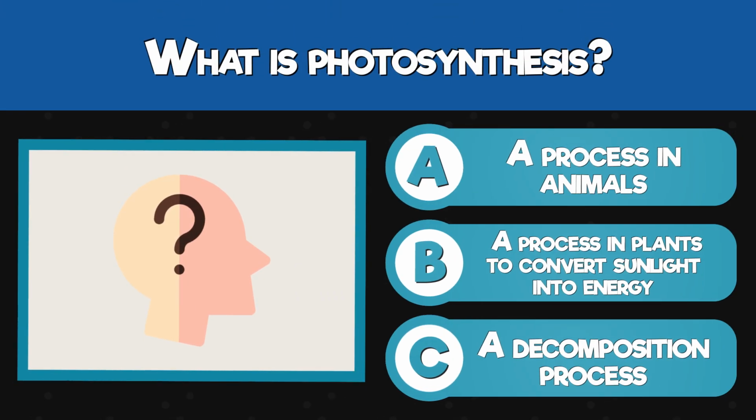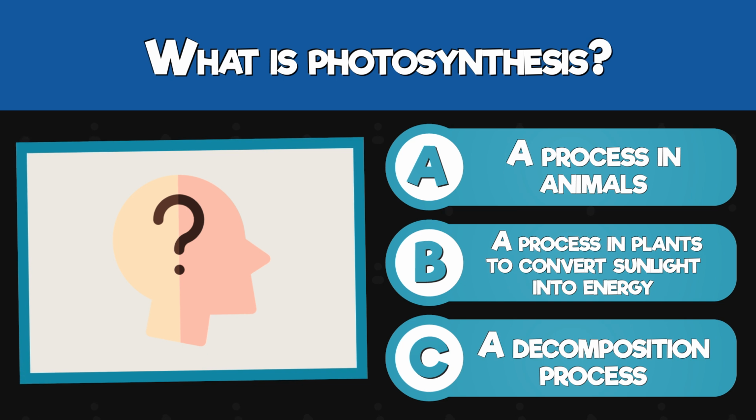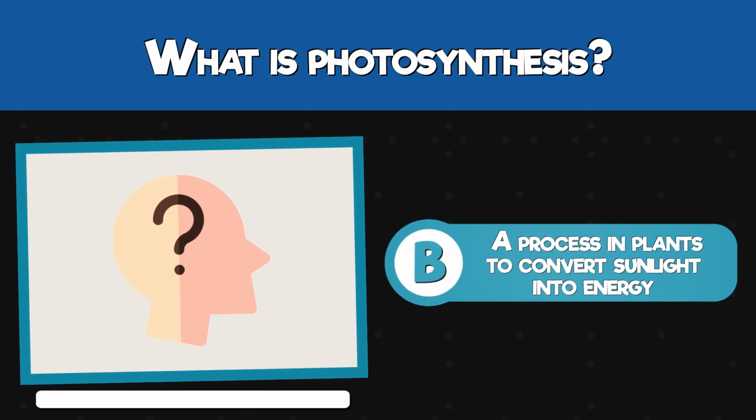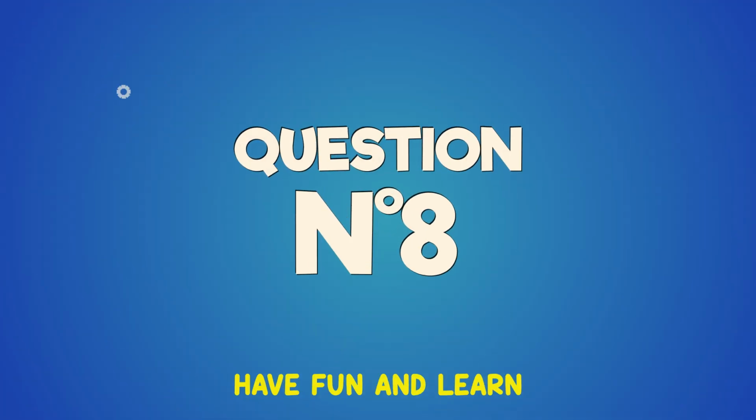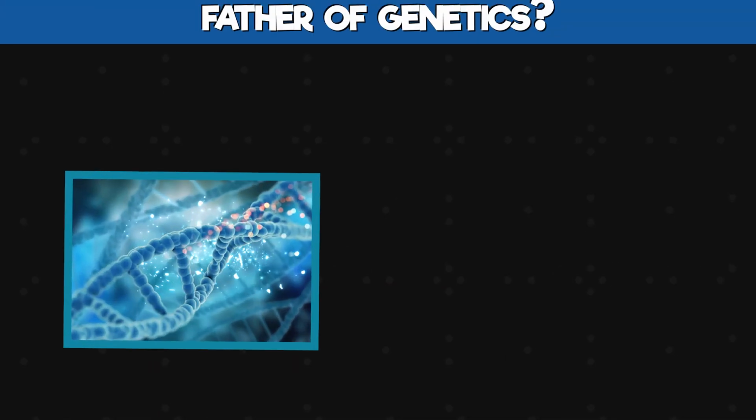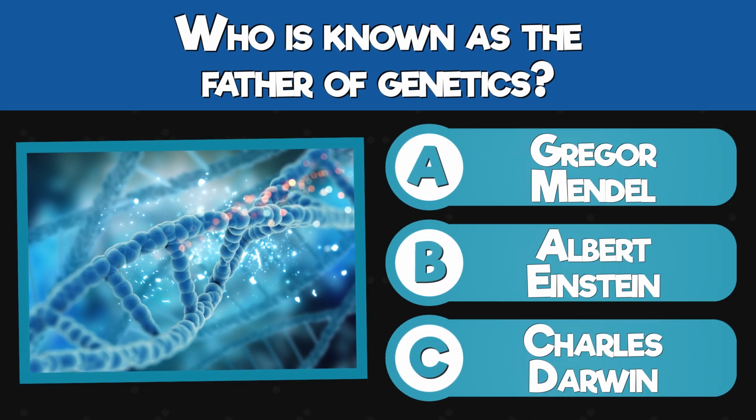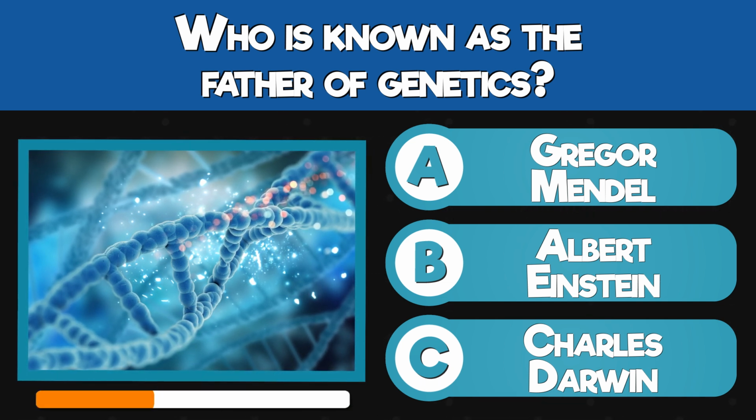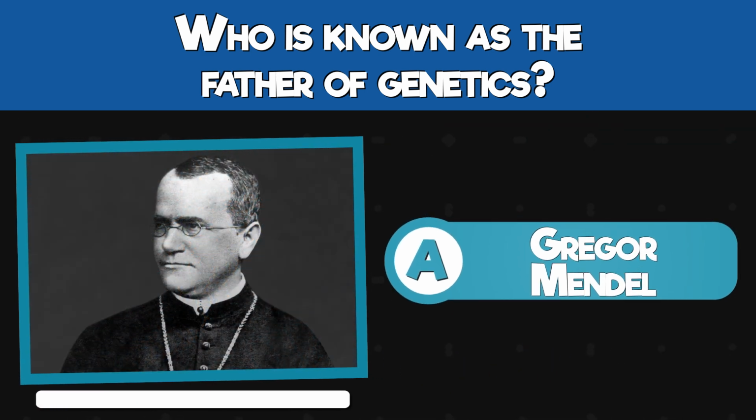What is photosynthesis? A process in animals, a process in plants to convert sunlight into energy, or a decomposition process? A process in plants to convert sunlight into energy. Who is known as the father of genetics? Gregor Mendel, Albert Einstein, or Charles Darwin? Gregor Mendel.